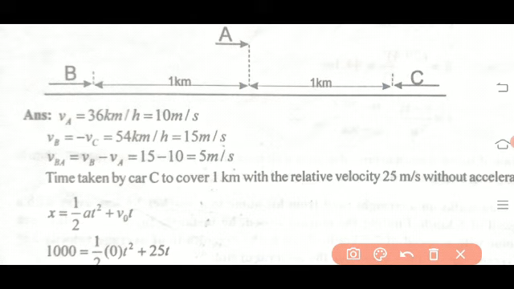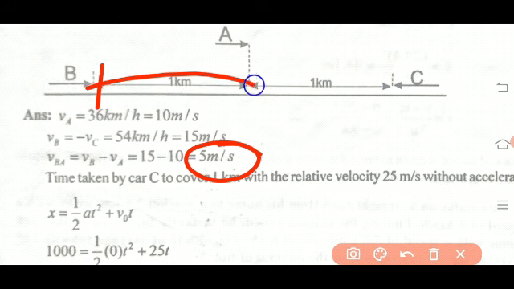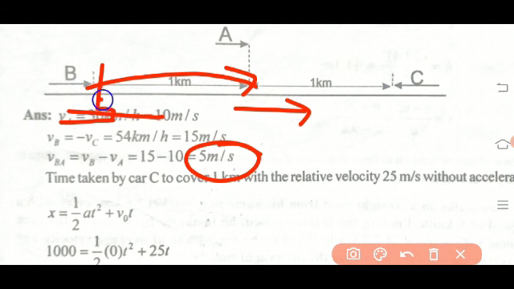Okay. Then you can find the relative velocity of B with respect to A. So that is VB minus VA. What is VB? That is 15 meter per second. Then what is VA? That is 10 meter per second. So 15 minus 10 is 5 meter per second. It is the relative velocity with respect to A, because A is also moving, B is also moving. So the relative velocity of B with respect to A is 5 meter per second.